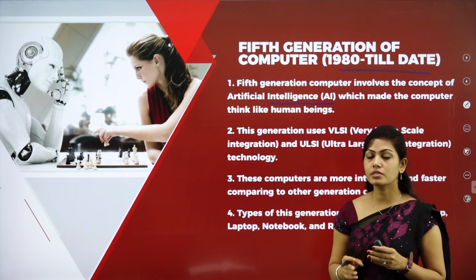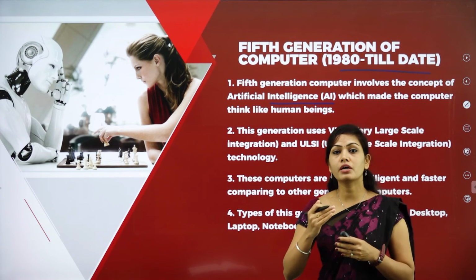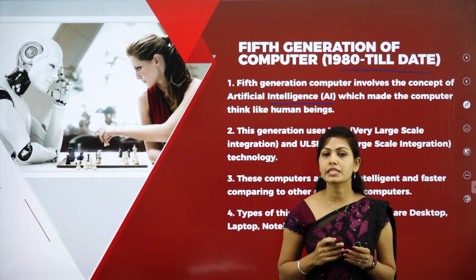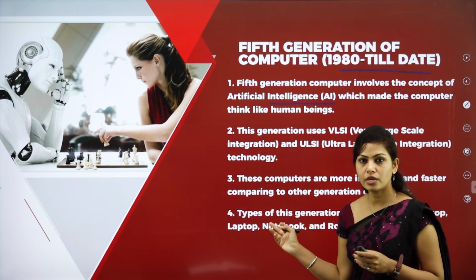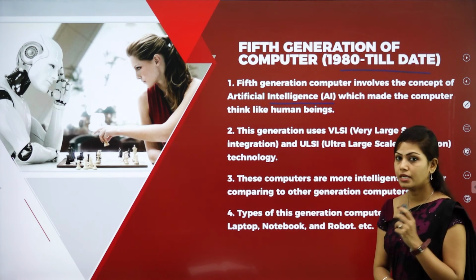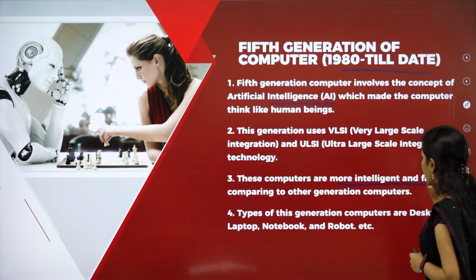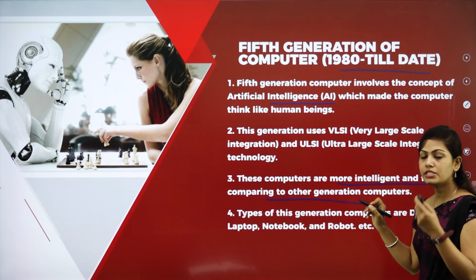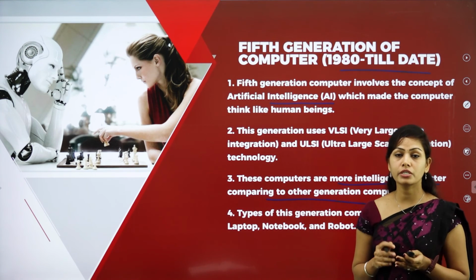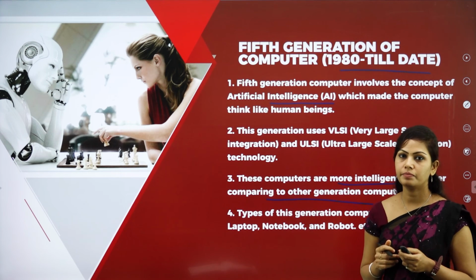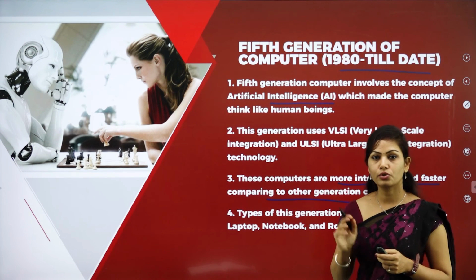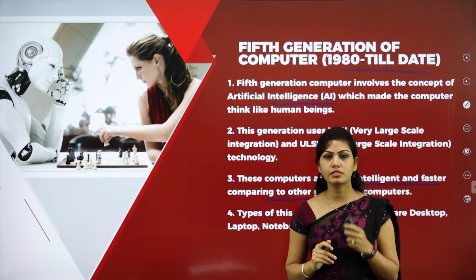So, this generation uses VLSI and ultra VLSI, very large scale integrated circuits and ultra large scale integrated circuits. This technology is called VLSI and ULSI technology, and these computers are more intelligent and faster compared to other generations of computers. Speed is very high compared to previous generations and it consumes less electricity. Fifth generation is based on artificial intelligence technology. So, these are the 5 different generations we have studied.